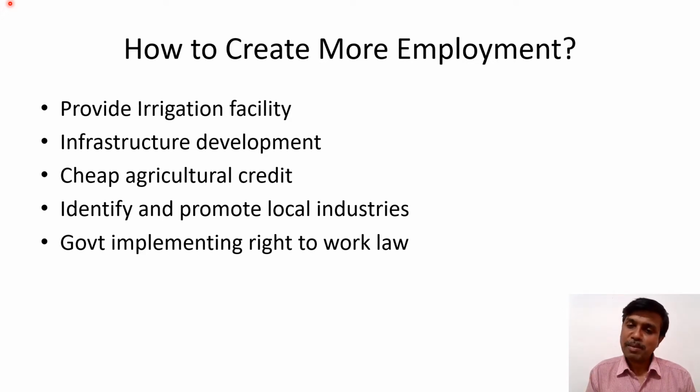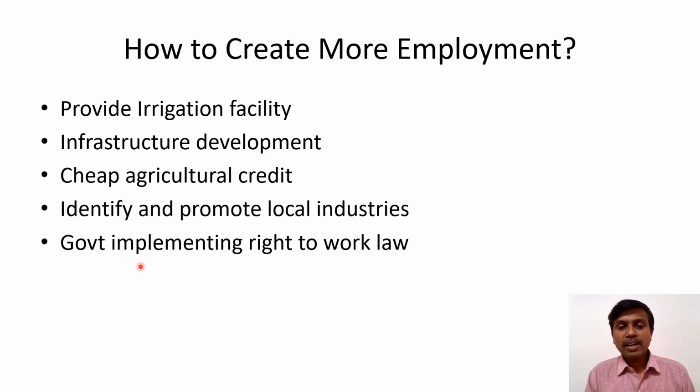It creates more job opportunities. Then identify and promote local industries. Local industries, cottage and small scale industry, have to be started so that people in the agricultural off season can engage themselves in cottage and small scale industry, by which we can avoid hidden unemployment.